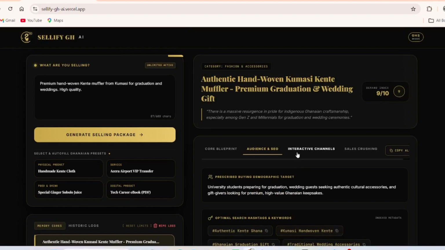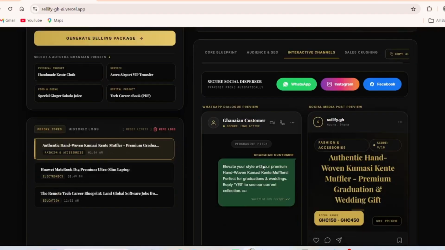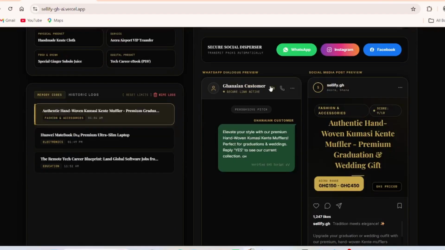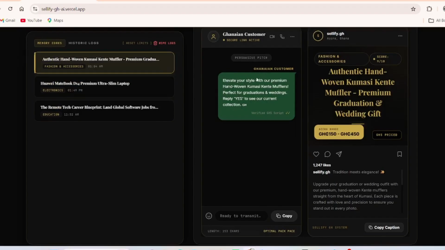Now let's go to interactive channels. These are social media handles we can share our products through: WhatsApp, Instagram, Facebook. So now these are various catalogs or overviews of how we want our product to be when we want to share to WhatsApp. Now look, here is how we want to write our caption for our friends on WhatsApp.